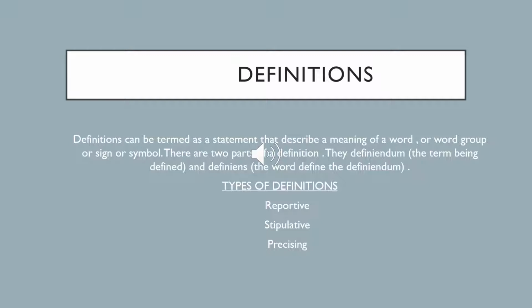Now the three types of definitions that we are about to explain are reportive definitions, stipulative definitions, and precising definitions. Reportive definitions. Reportive definitions are also known as lexical definitions. This definition reports the existing meaning of a term.